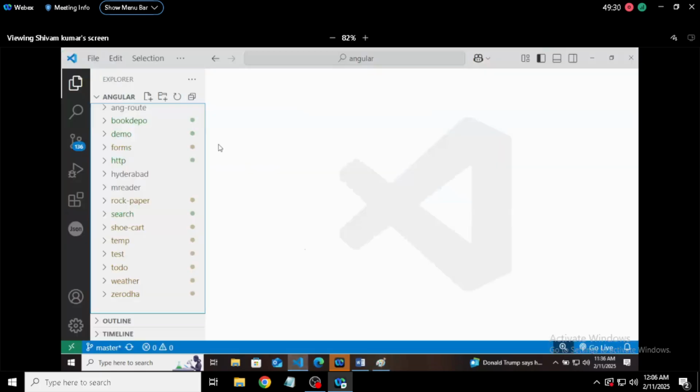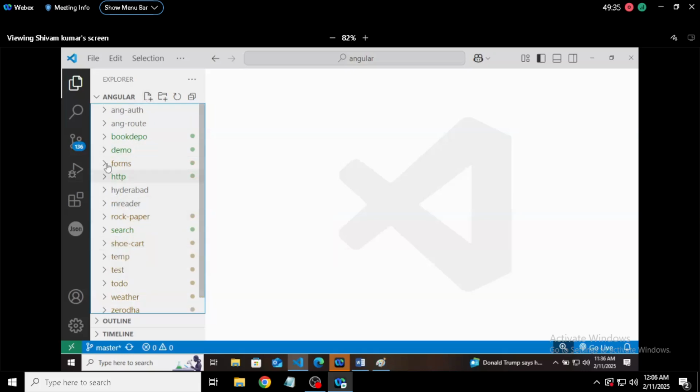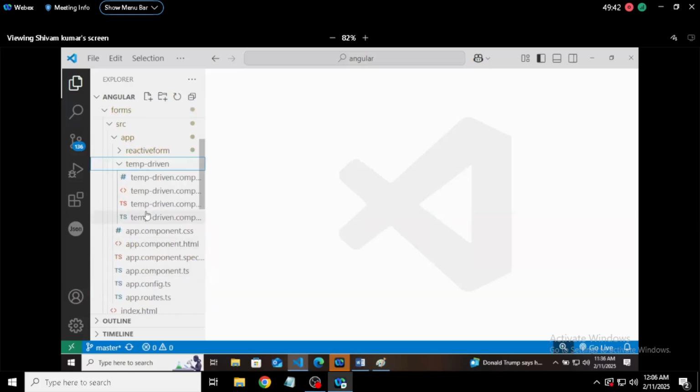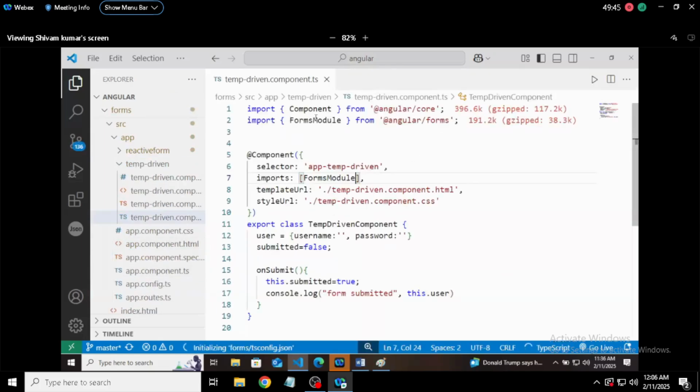Let me open a forms project. So here we are importing the forms module from @angular/forms. You will be seeing one thing. Most of the packages in Angular are coming from Angular only. There's no external package, but in that they have a module.